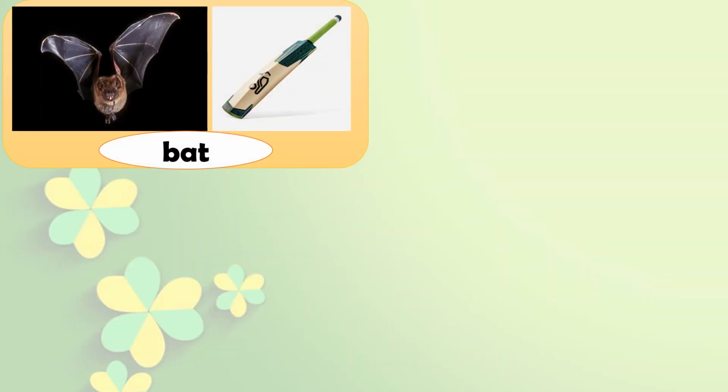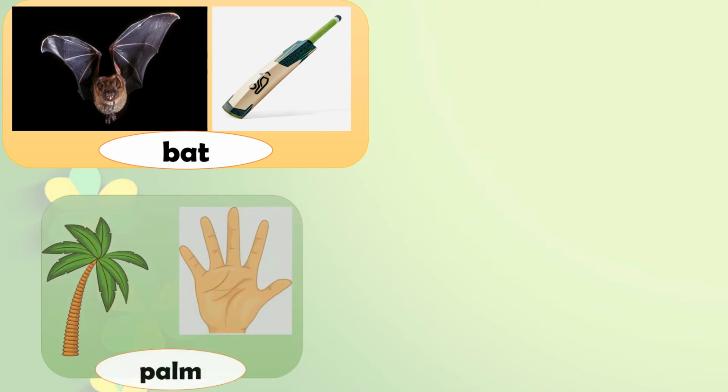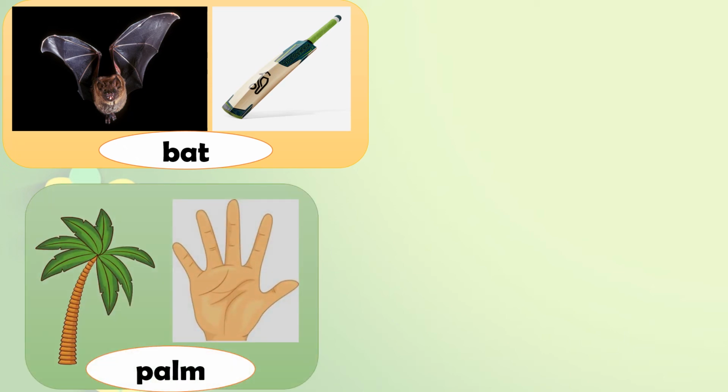Now see here some more examples. Bat. Look at the spelling and look at the picture. Now there are two pictures. Palm. Two pictures. The spelling is the same, the word is the same, but the meaning is different. In the first, a cricket bat which you play with, and a bat which is a mammal.